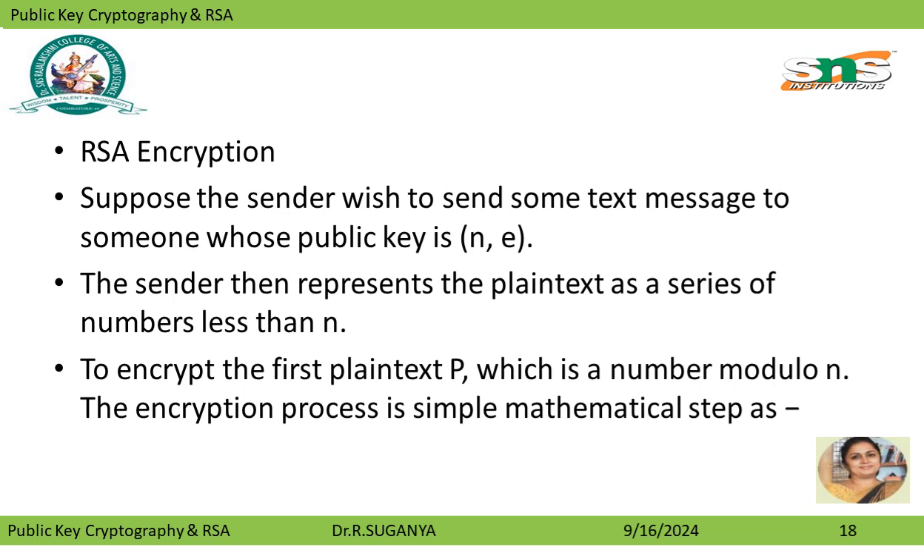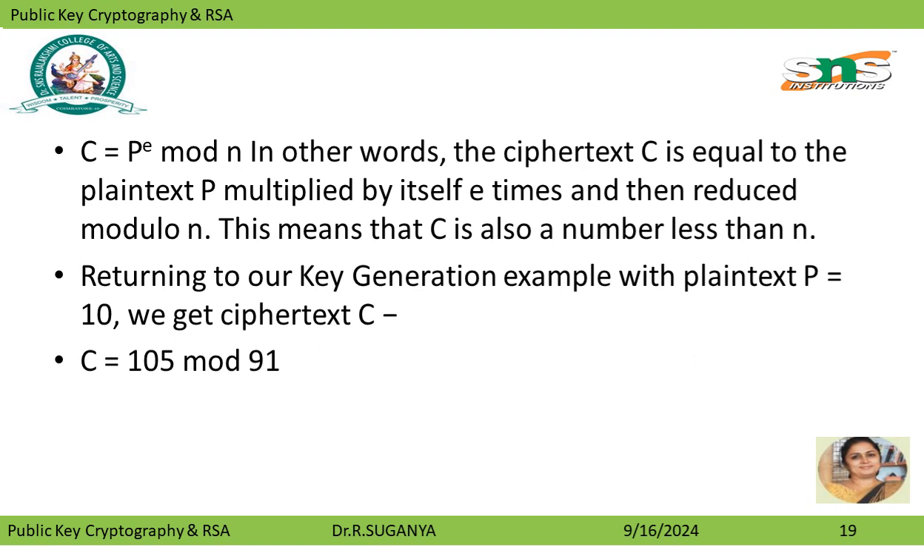RSA encryption. The sender wishes to send some text to a receiver whose public key is n, e. The sender represents the plain text as a series of numbers less than n. To encrypt the first plain text P, which is a number modulo n, the encryption process uses a simple mathematical step: C equals P power E mod n. In other words, the ciphertext C is equal to plain text P multiplied by itself E times and then reduced modulo n. This means that C is also a number less than n. Returning to our key generation example with plain text P equal to 10, we get ciphertext C equal to 10 power 5 mod 91.